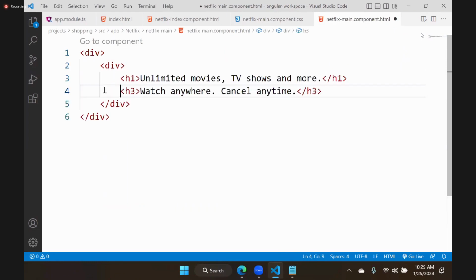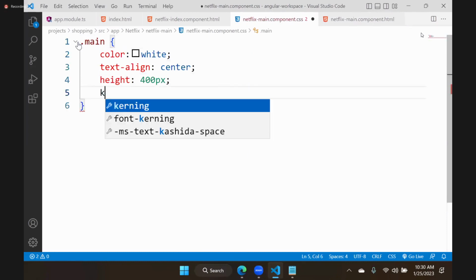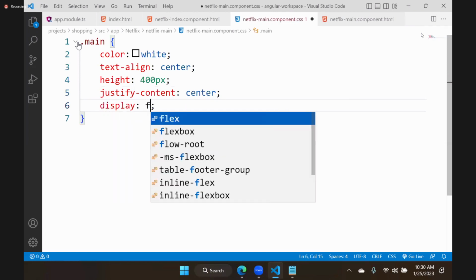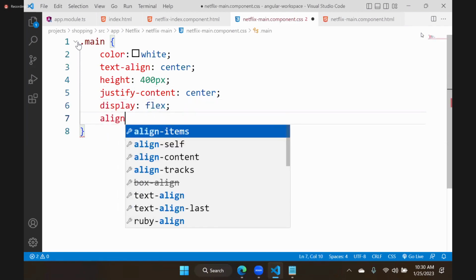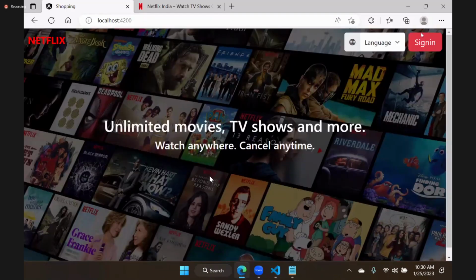And we will apply a class for this. Two divs are there now. Then we will apply a class called main. And here we will use that class, dot main. Here we need to use justify-content: center, display: flex, align-items: center. And you can see it will display like this.